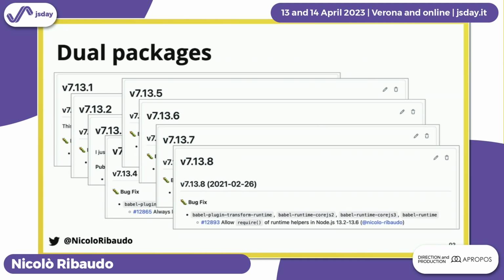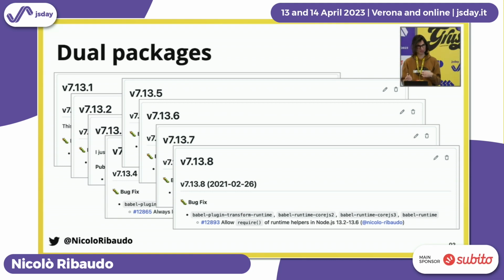It works now. It's a dual package now. We fixed all the issues. You can see the very narrow cases, for example, this last release was fixing only using require in a very specific set of Node.js versions, from 13.2 to 13.6. There were bugs with very specific, old versions of Webpack, all different random stuff. The problem is that Babel runtime was used in your application code, so it was bundled, and so we need to make sure to not break the build process of all our users.